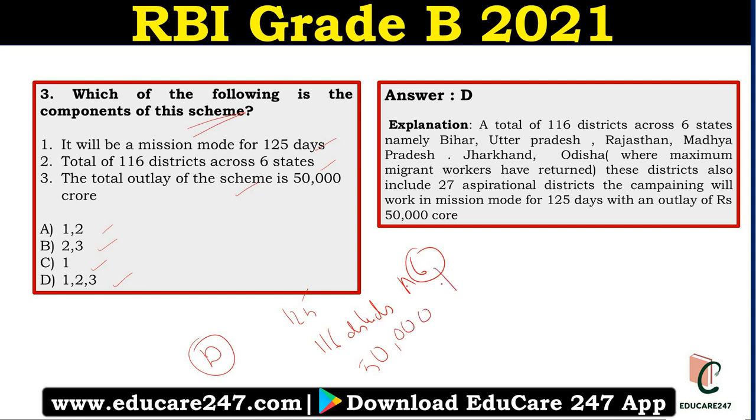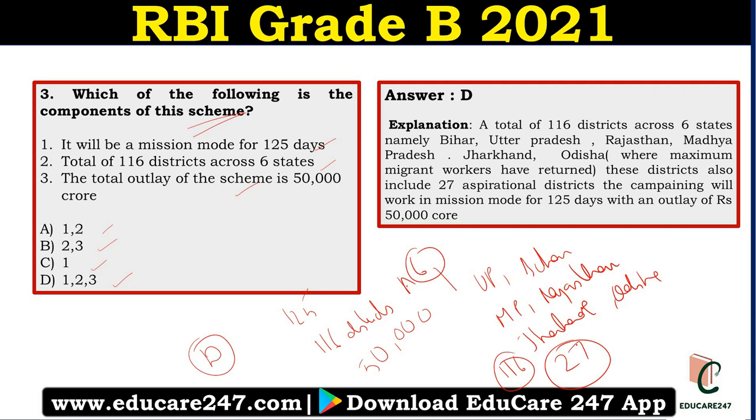Now these 6 states are, I'll tell you, UP, then Bihar. You have to remember these states: UP, Bihar, Madhya Pradesh, Rajasthan, Jharkhand, and Odisha. In these 6 states, 116 districts have been selected. And these 116 districts include 27 aspirational districts. The chosen districts include 27 aspirational districts and a total of 116 districts across 6 states.